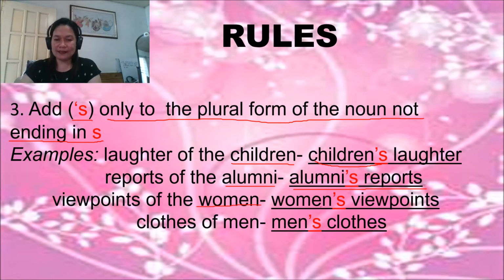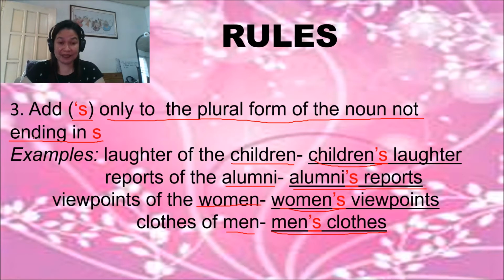So women becomes women's with apostrophe s, then viewpoints. Next example is clothes of men. So men is plural, but does not end with s. So you are going to add apostrophe s to men, then copy clothes. Men's possession, men's clothes. Okay, this is rule number 3.